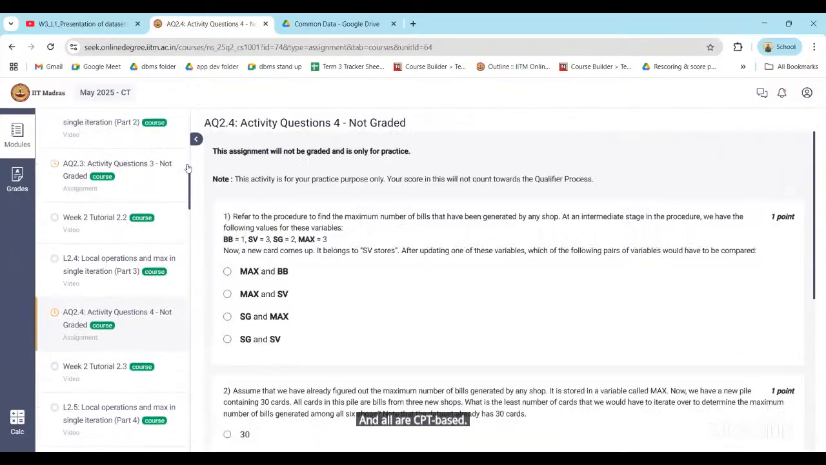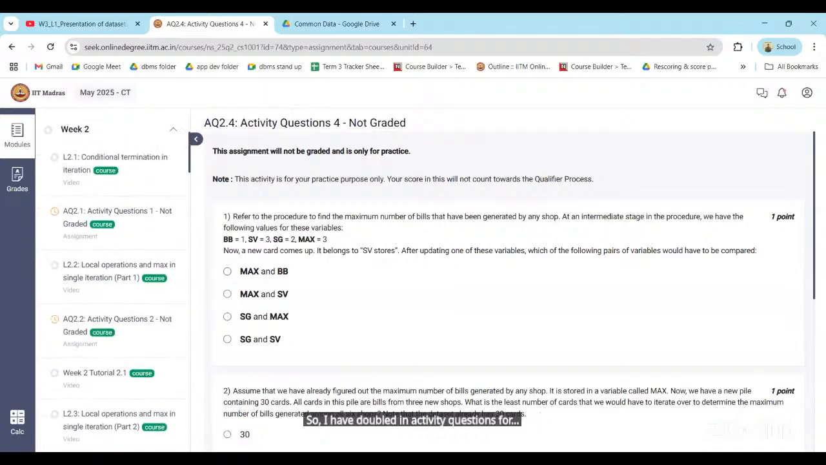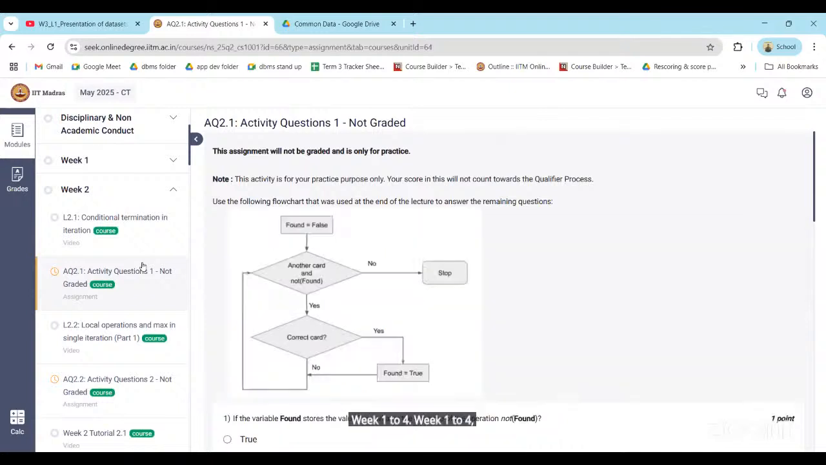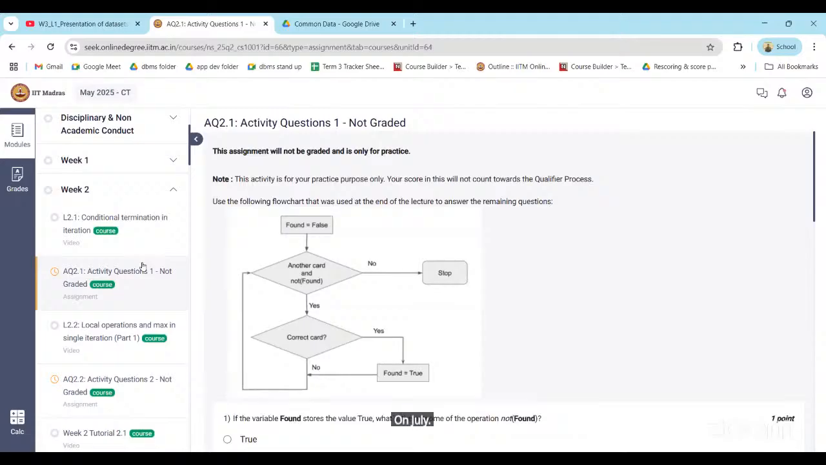How many weeks of syllabus will be included in quiz 1? Week 1 to 4. Will all of the week 1 to 4 syllabus be there, or just the first 2 weeks in the qualifier? No, the first 4 weeks, week 1 to 4. The syllabus for quiz 1 or the qualifier is week 1 to 4. Okay.